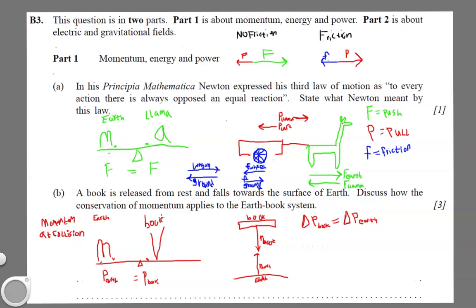All right, let's move on to B here. A book is released from rest and falls toward the surface of the Earth. Discuss how the conservation of momentum applies to the Earth-book system. First of all, I'm going to look at the momentum at the collision after they're both moving towards each other. Actually, I should talk about this one first. Okay, I'll get to that one. The book falls toward the Earth, but the Earth actually is pulled toward the book slightly because the force of gravity on the book